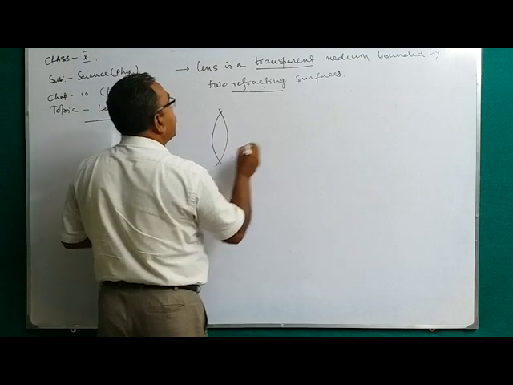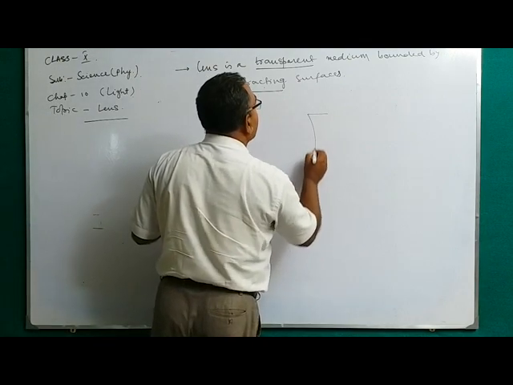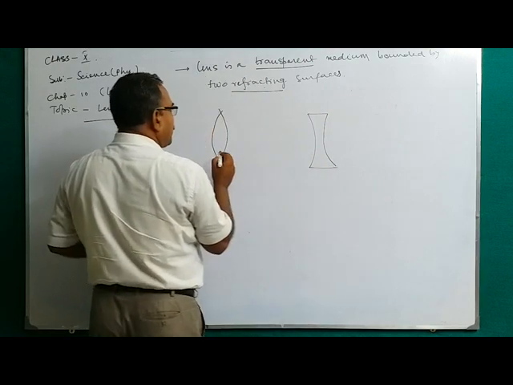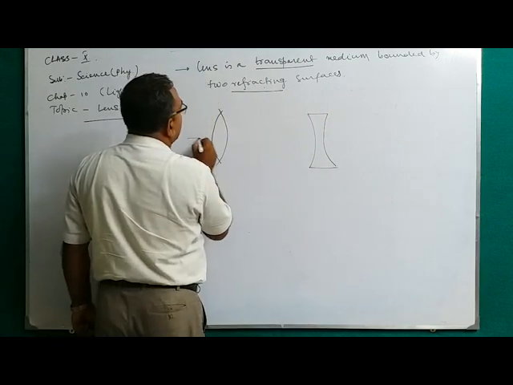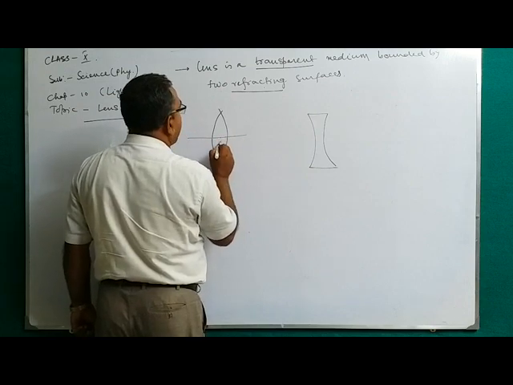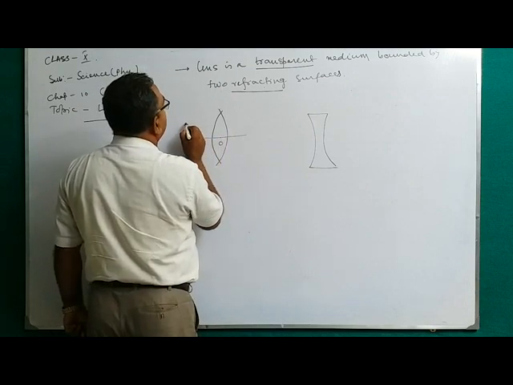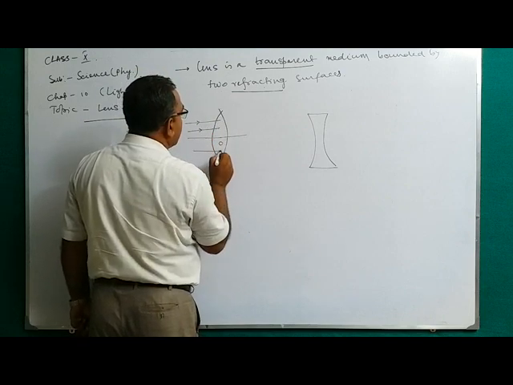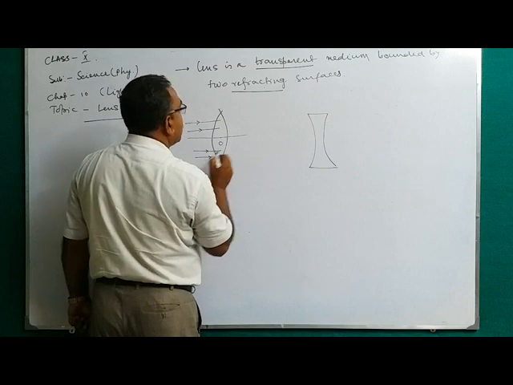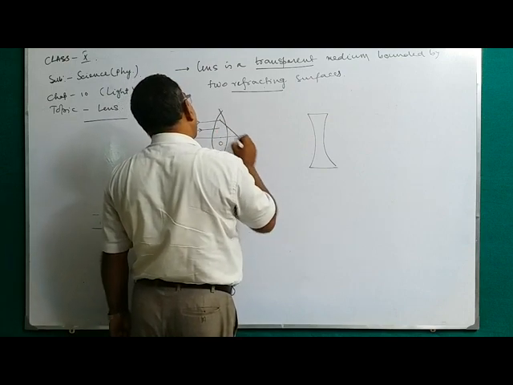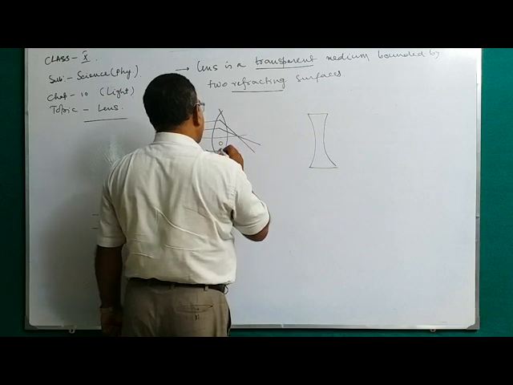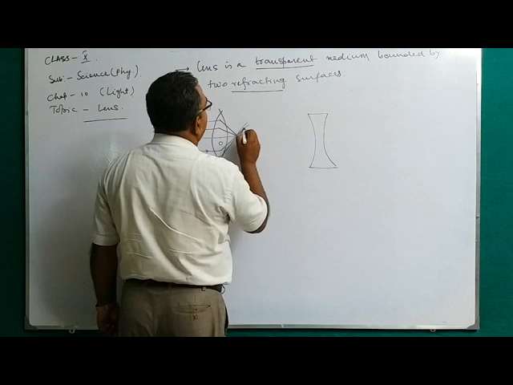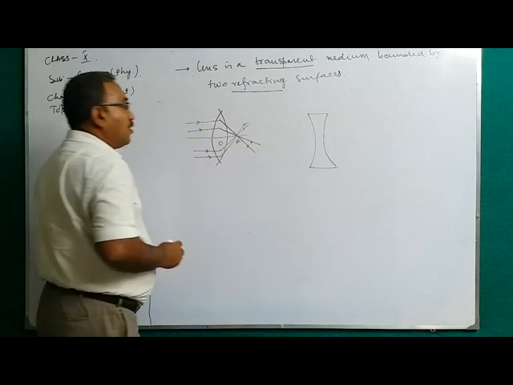Again, you see it. Suppose this type of lens is also called the converging lens.